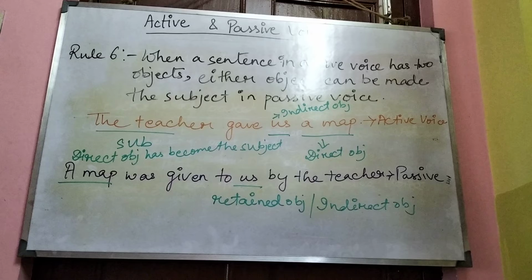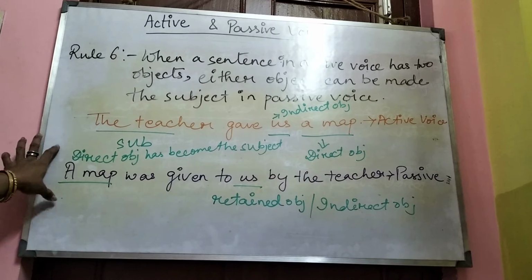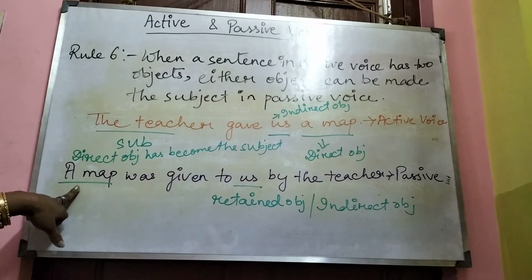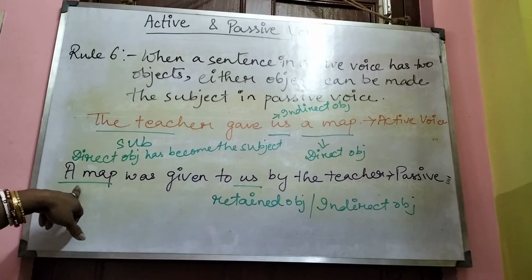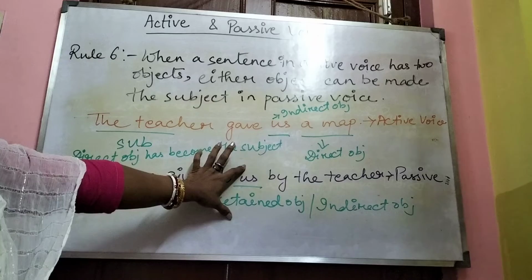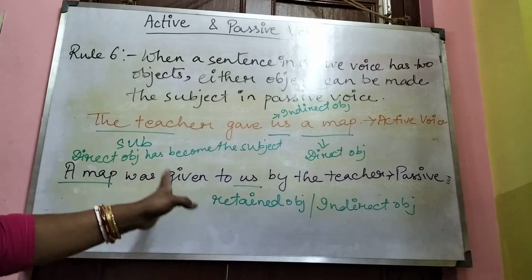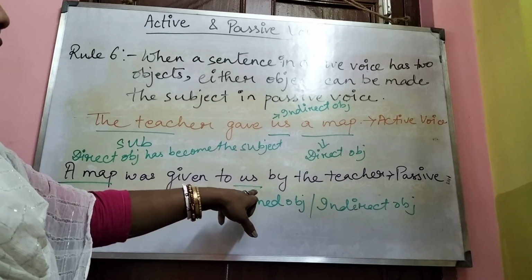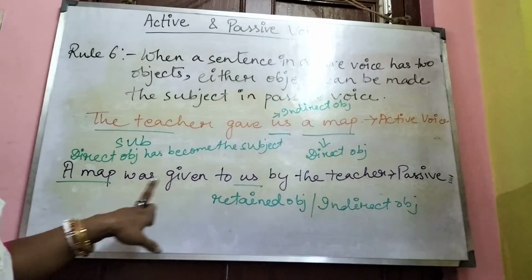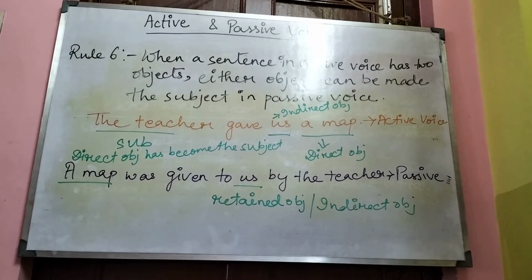Now another way to change this sentence into passive voice is by changing the indirect object into subject. In the previous example I showed you that the direct object is changed into subject and the indirect object remains the retained object. Another way of changing this sentence is by changing the indirect object us into subject. Then what will be the sentence?